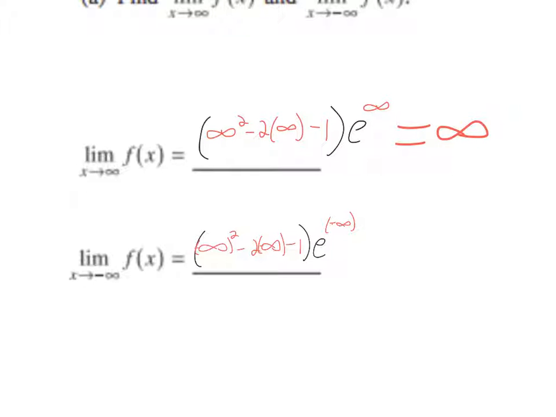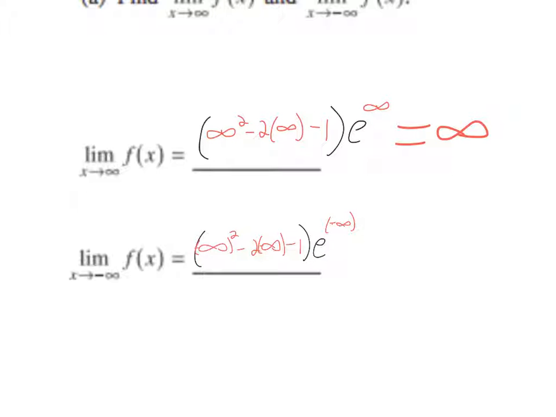But if we were to plug in negative infinity, you can't really tell, those are negative signs there though. First note that this is a positive number. Raising a number to a negative power doesn't change its sign; it just makes it really, really small. So this number is approaching 0, because as you go off to infinity, raising a number to a bigger and bigger, a larger negative number in here, like negative a billion, negative a trillion, that makes this become a bigger and bigger denominator in the fraction. So this is going to approach 0.